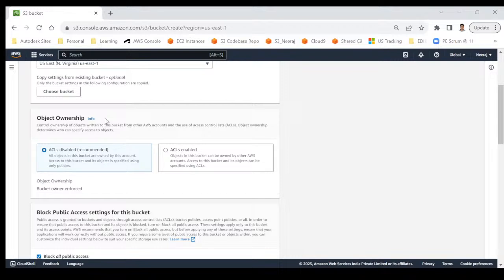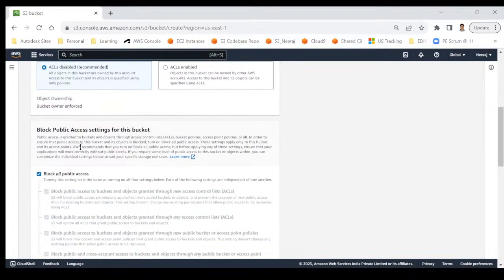As the bucket owner, should I be the owner of the file, or because I have given you the access, should you be the owner of the file? There are two ways to do it. One is ACL disabled, and another one is ACL enabled. As AWS recommends that we should go with ACL disabled, we'll be going with this one.